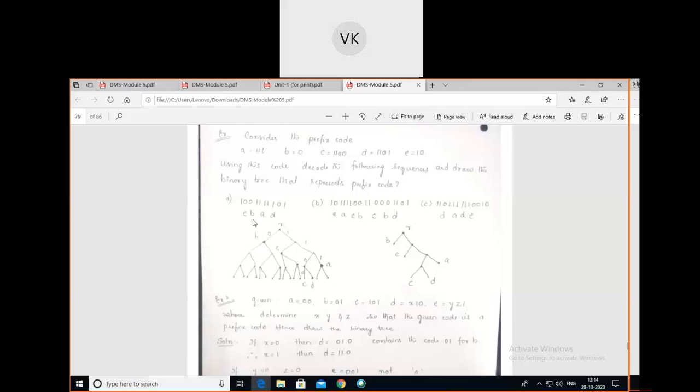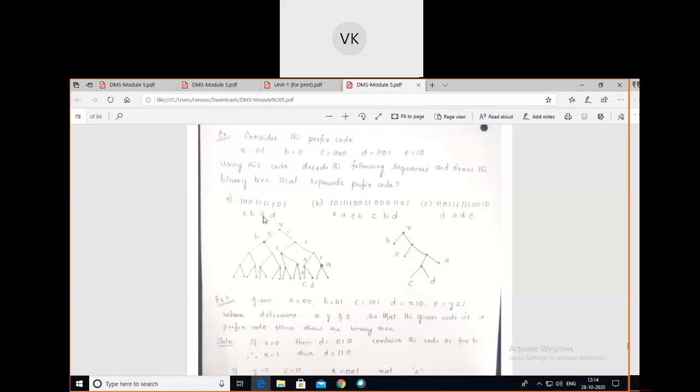B is 0. Starting with the root node, 0. Where should I move? I should move to the left node. Only one value is there, 0. So I label this node as B here. Yes, E and B are over.